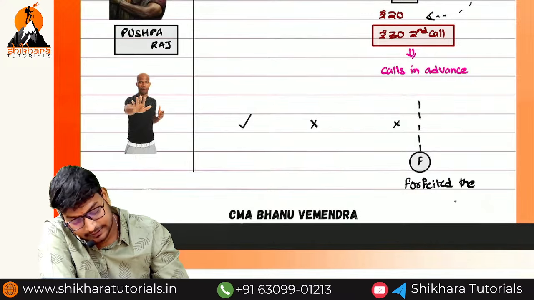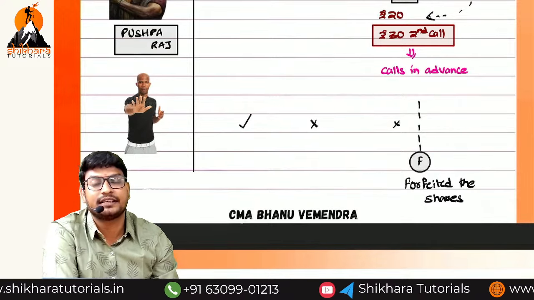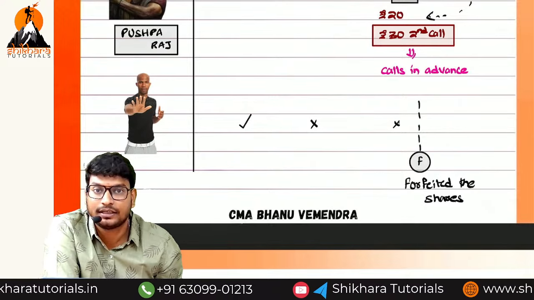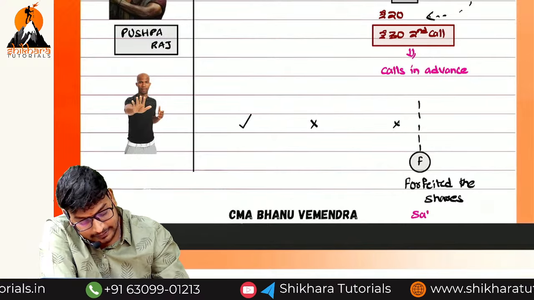Forfeited the shares. What is the meaning of forfeiture of shares? Cancellation of the shares. So we can write share cancel.